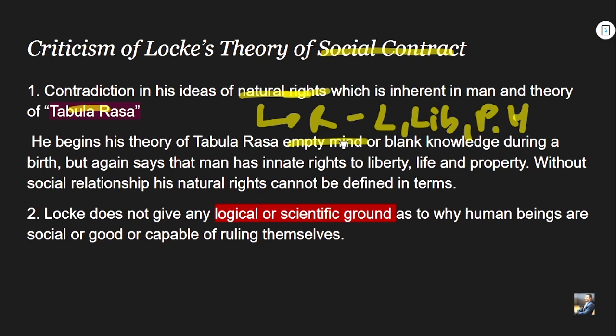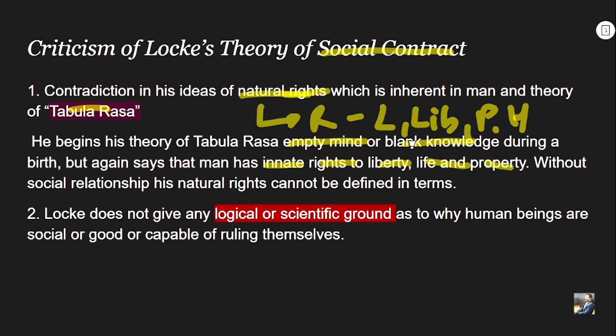Men are born with tabula rasa; the brain is like a clean slate, and hence through experience we gain our intellect and our knowledge about the world. So he begins with an empty mind or blank knowledge at birth, but again says that man has an innate right to liberty, life and property.